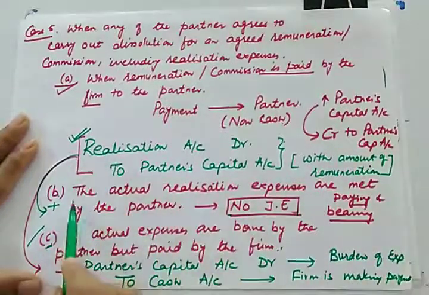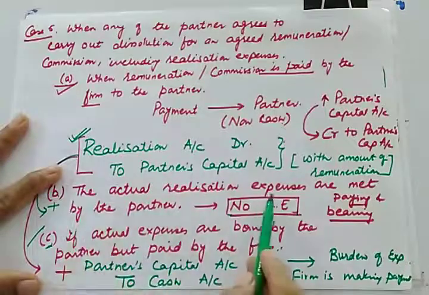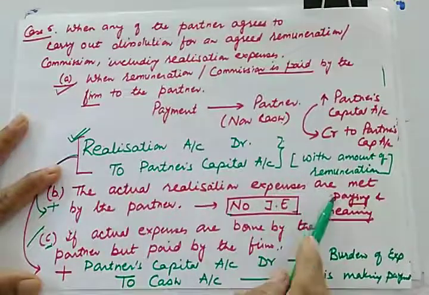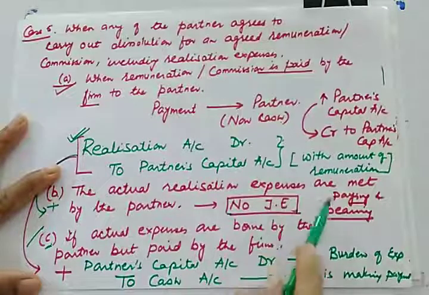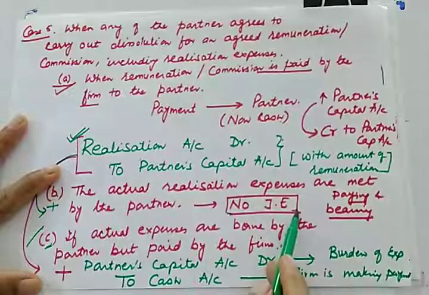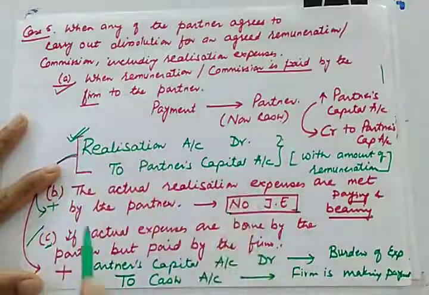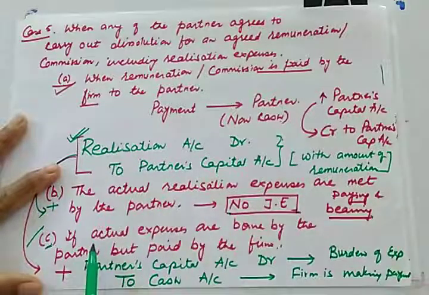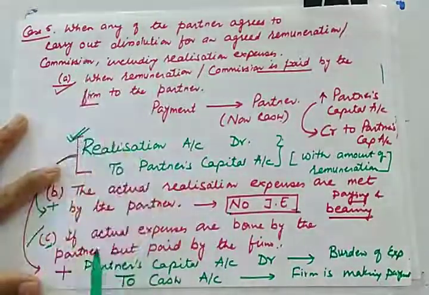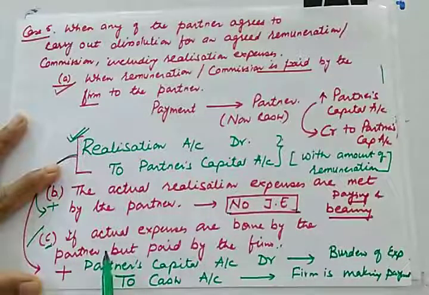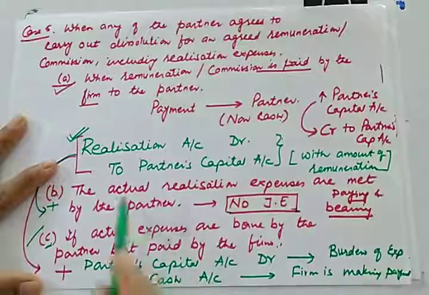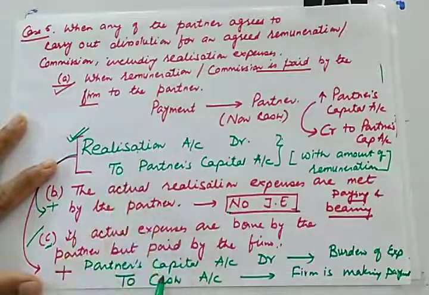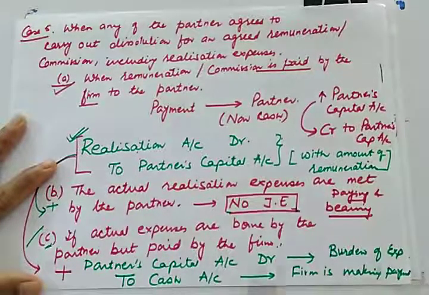And along with this, if question is silent relating to actual realization expenses, so we assume that these are paid and borne by the same partners, so there will be no journal entry. But if it is clearly mentioned that actual expenses are borne by the partner but paid by the firm, in that case along with this we will pass this entry, partner's capital to cash.